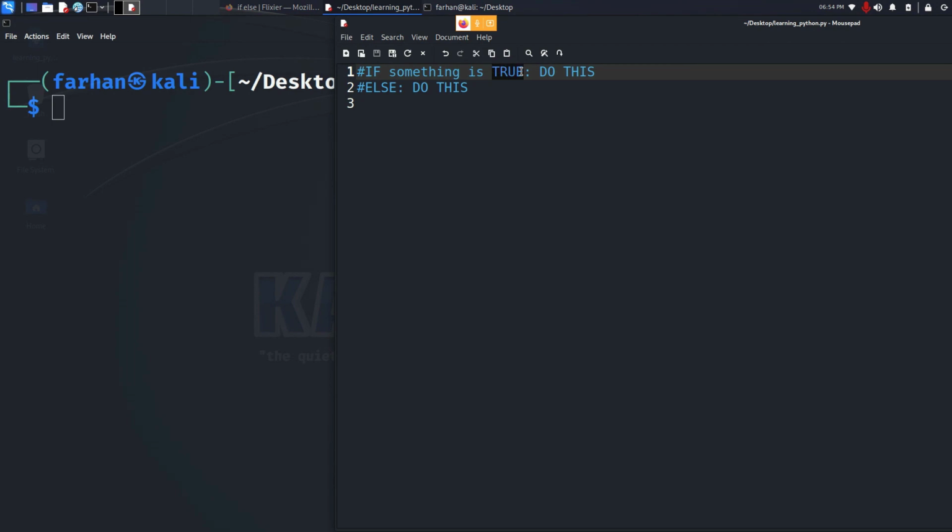Now, what does true mean in the context of programming? True is a boolean data type, and there could be only two possible values of a boolean data type, which is true and false. True is 1, false is 0, true is yes, false is no. So it's a yes or no question that the program will ask in order to make a decision. I will give an example.